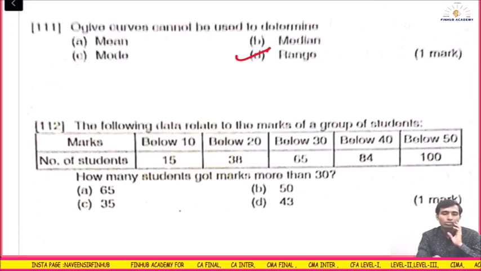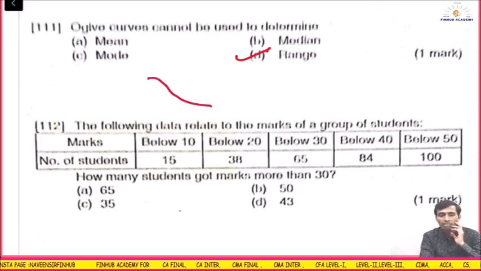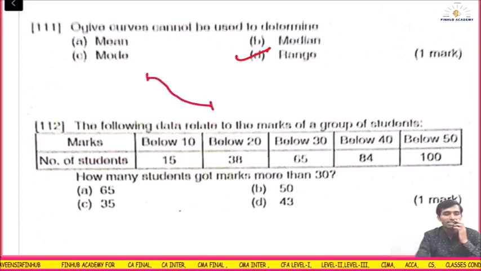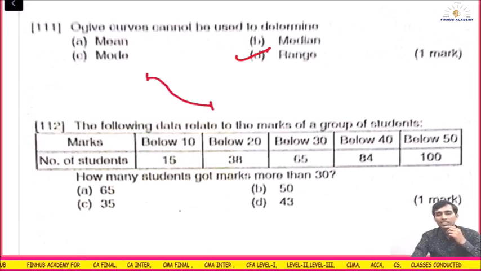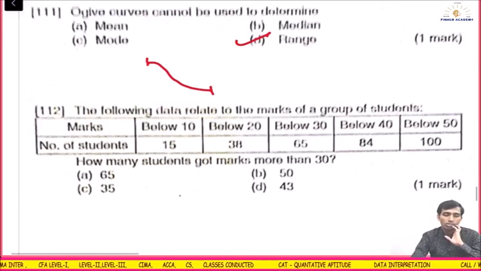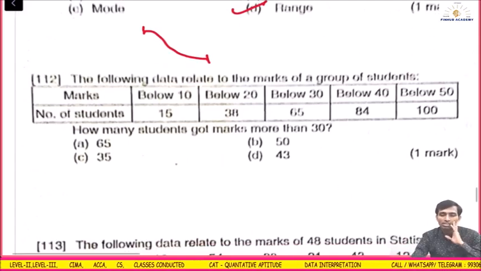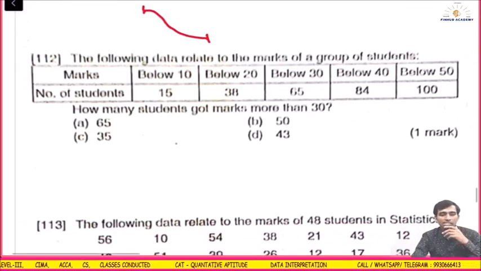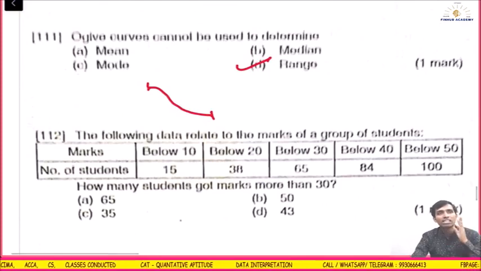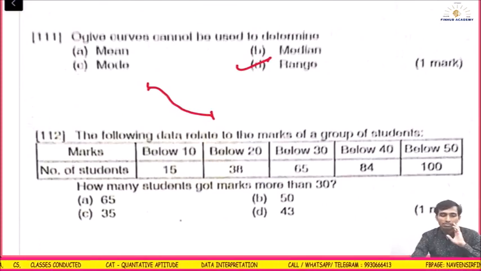But while using ogive also, we can take the highest and the lowest value and find the range. I don't know, there is some problem with the question, or if it is that the ogive curve can be used to determine, then the answer would be median. So check the same question if it is there in your module, check the answer they have given, and mark it up.